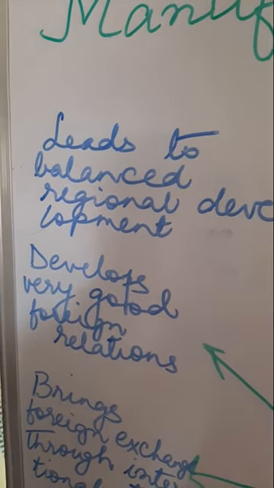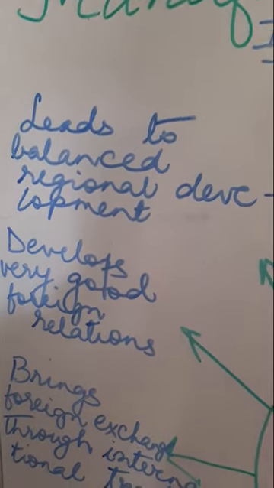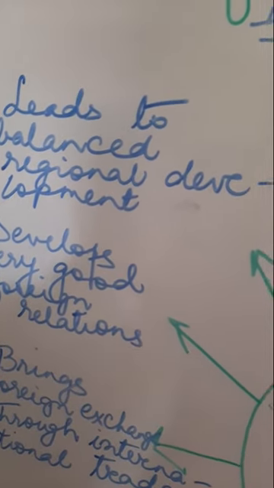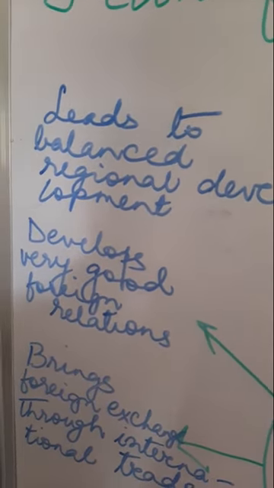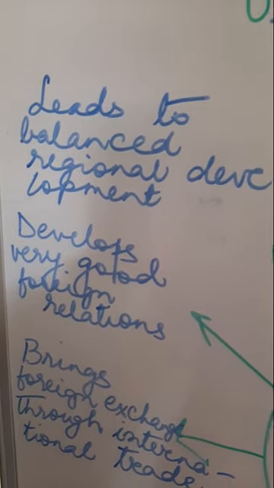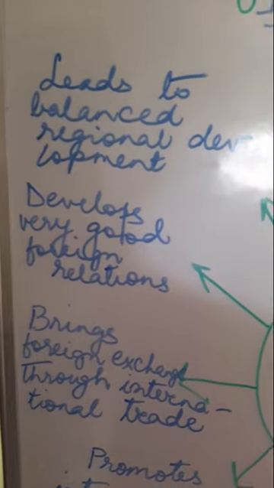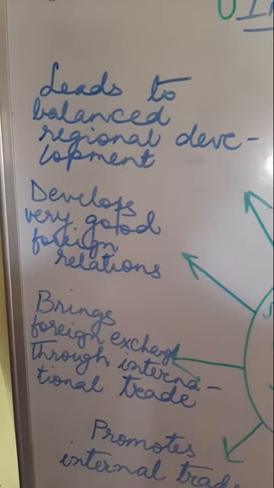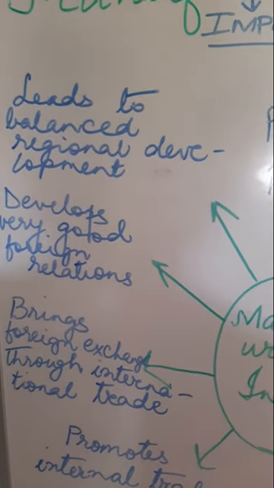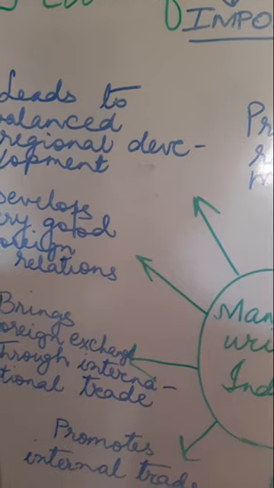They will also develop proper road or railway connection, and there will be banks, insurance companies, water supply, electricity. So if the industries are distributed throughout the country, then we will have balanced regional development.